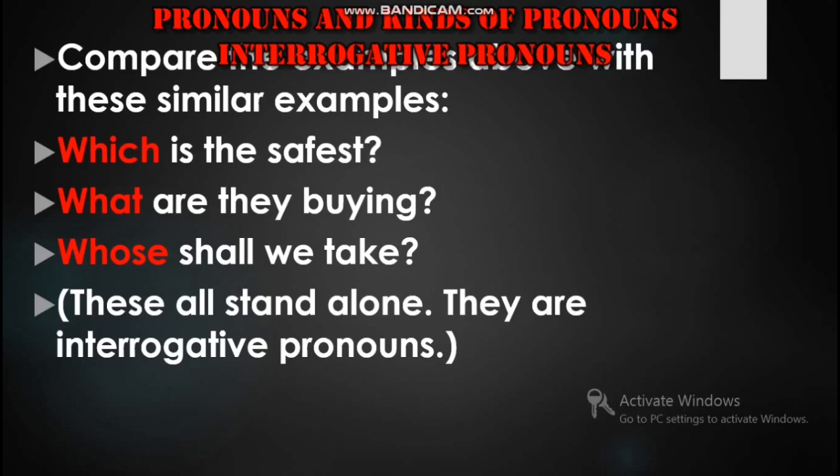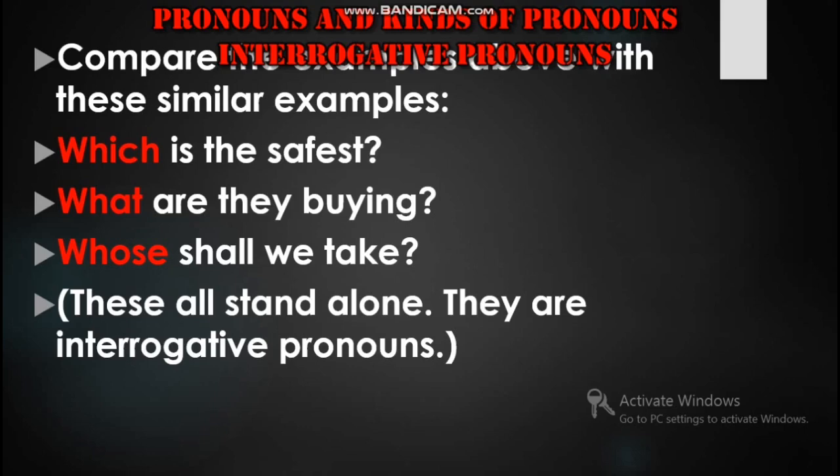Now compare the examples with the previous slide. Which is the safest? Now here which, what and whose are not used before the noun and they are not describing, but definitely they are used to ask a question and the answer will come. These all stand alone and they are interrogative pronouns. So they are used to ask questions and the answers will be in the form of nouns, but they are not determiners, they are not modifiers.